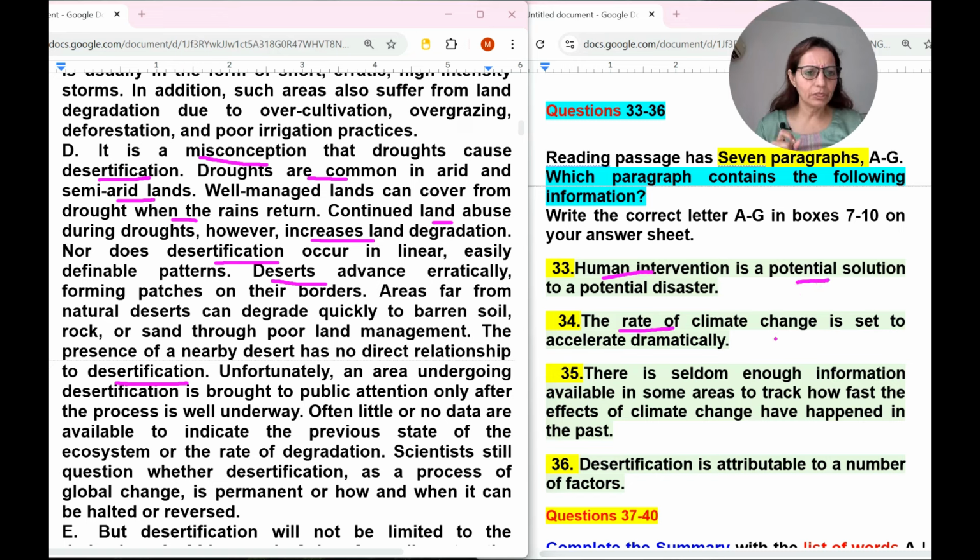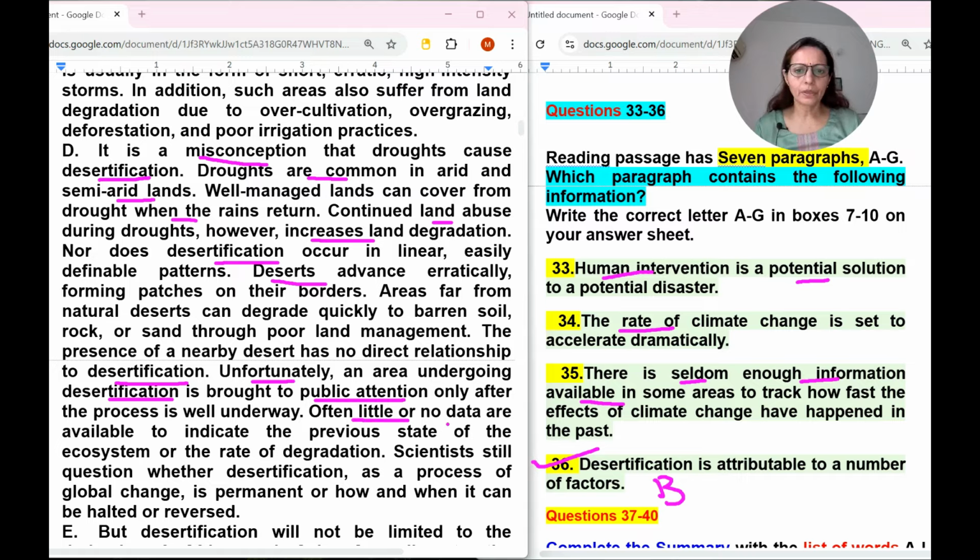The rate of climate change is set to accelerate. There is seldom. So this we have already selected for B number. Enough information, so enough information also we are looking. Unfortunately, an area undergoing desertification is brought to public attention only after the process is well underway.